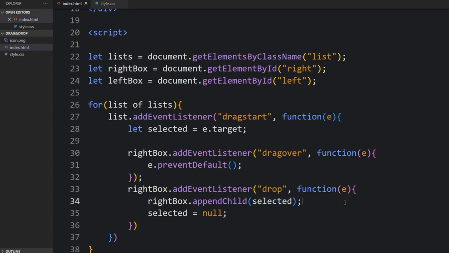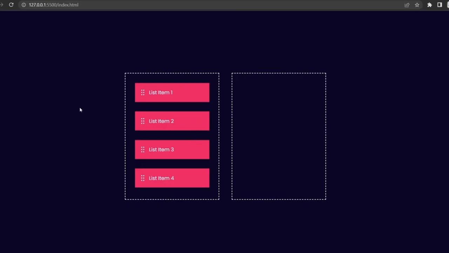If we drag it from the right, we are able to drop it into the right box. You understand? That's why this is the selected item, and we drop it to the right because we specified the appendChild. So selected will be null, right? So these are the straightforward things to do. Keep following all the steps and you'll be able to do this on your own. So let's check that out.